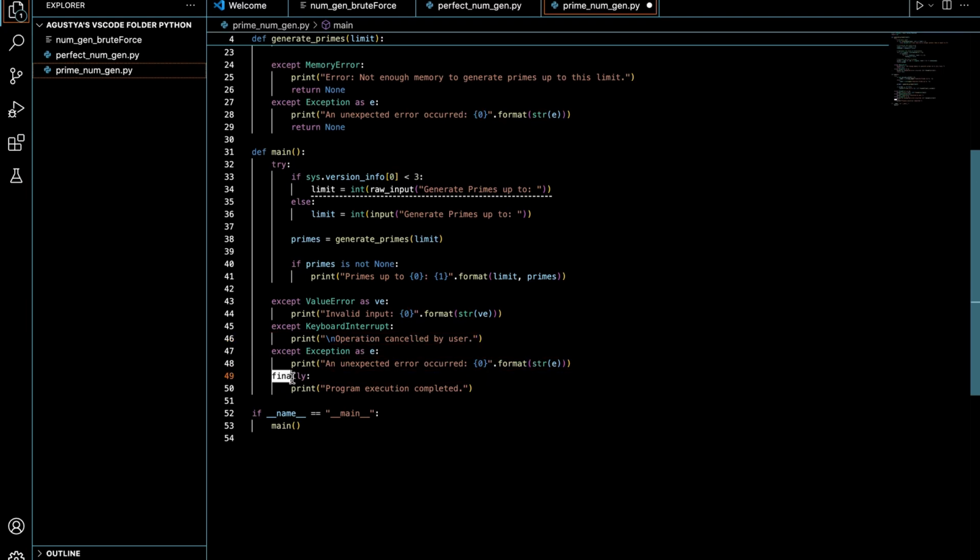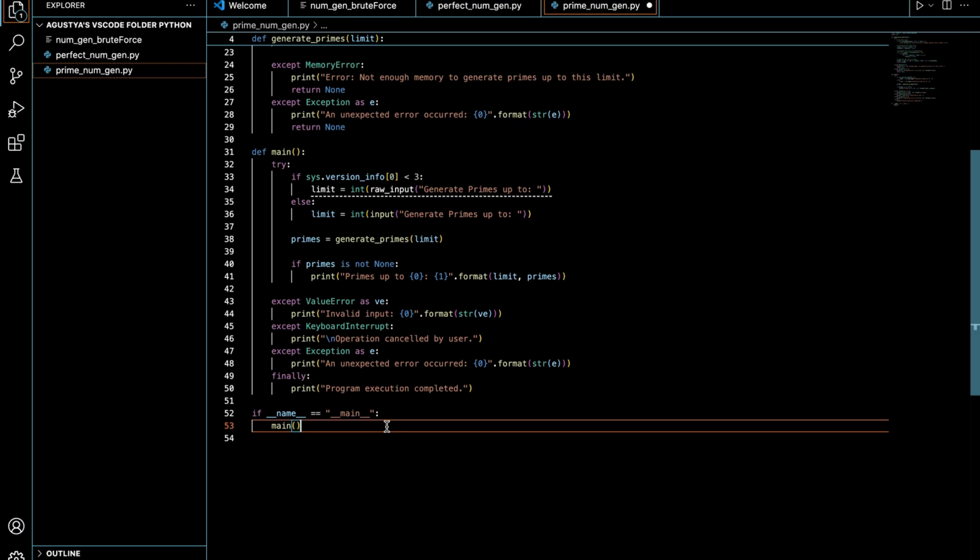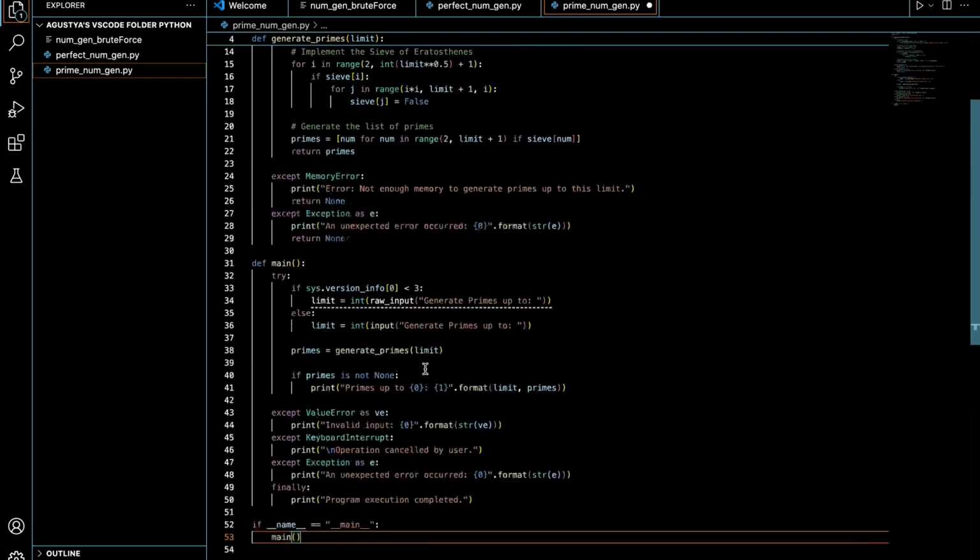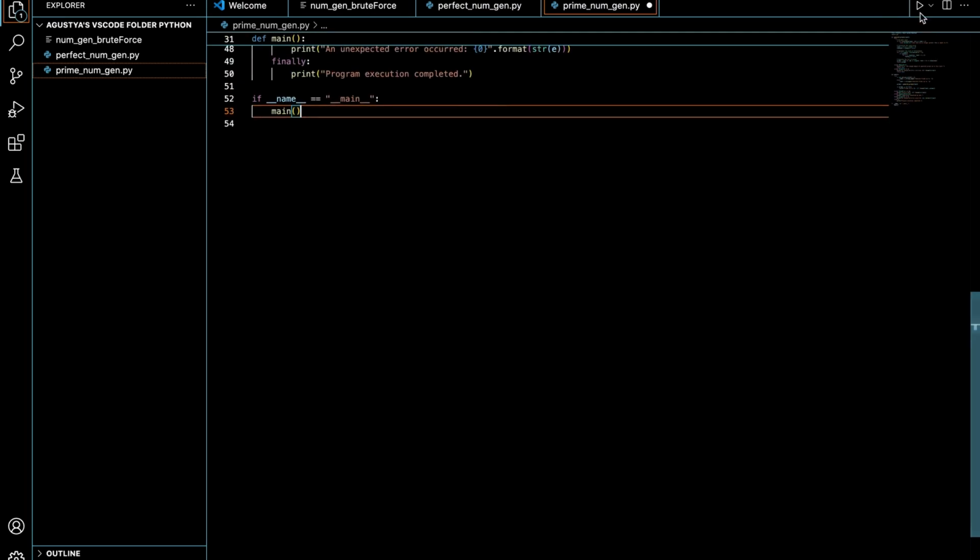Then finally, this list is always going to come. So this is always going to execute no matter what. It's going to print program execution complete. Then this if __name__ equals __main__ thing is just to make sure that it's not running as the main branch when it's not the main file that's meant to be executed. So that's it.